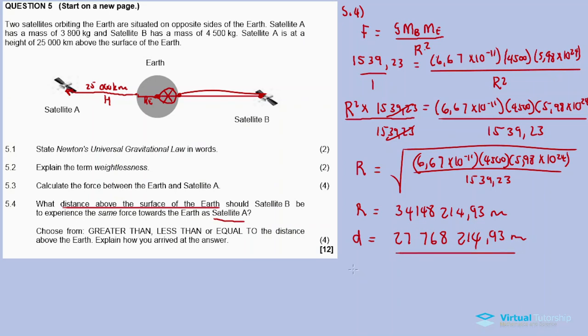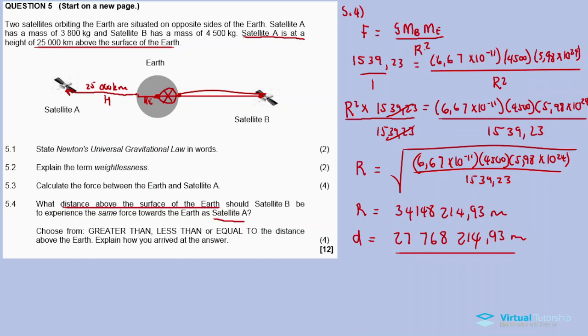This is the distance above the surface of the Earth for satellite B. For satellite A it's 25,000 kilometers.